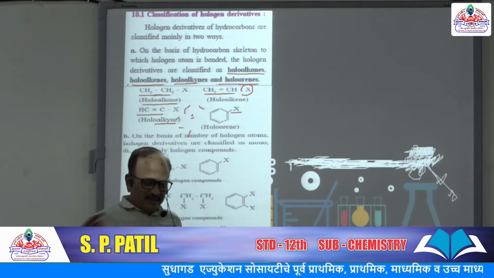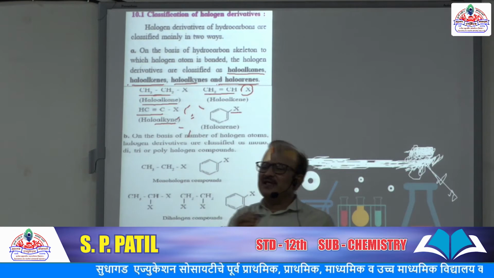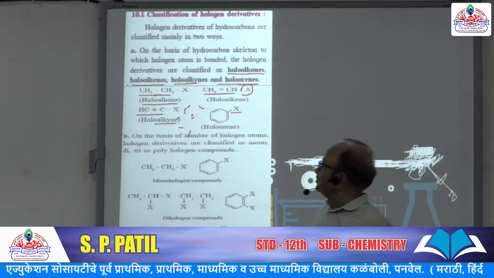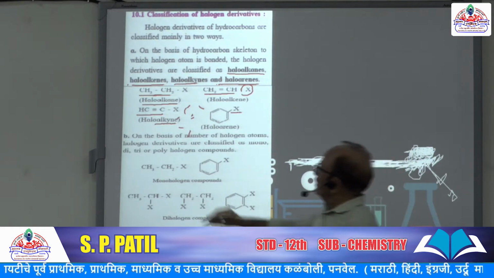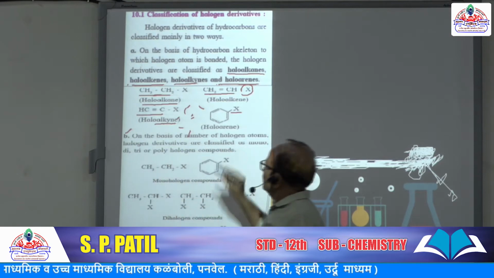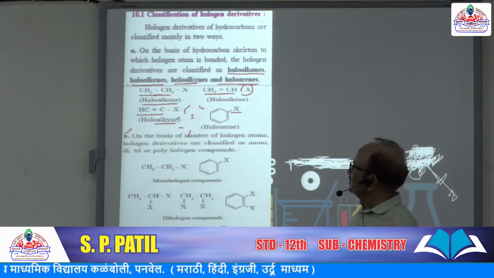Got it? In these compounds, a hydrogen atom is replaced by a halogen atom. Here the second classification is on the basis of the number of halogen atoms.